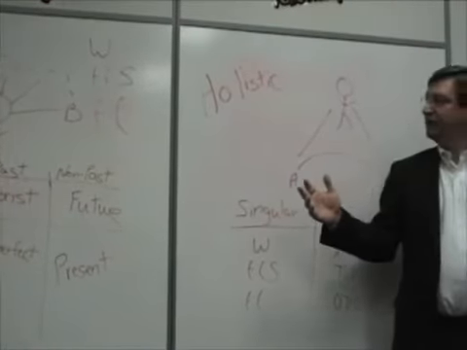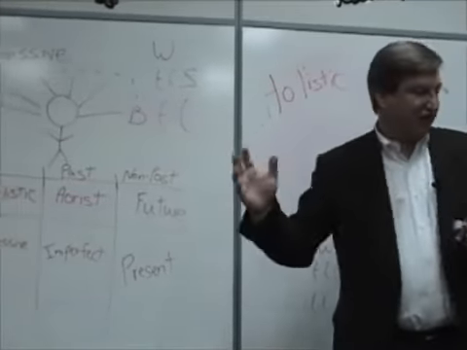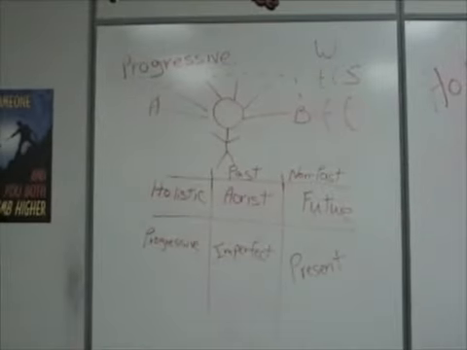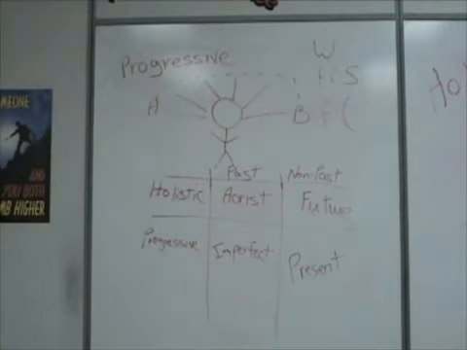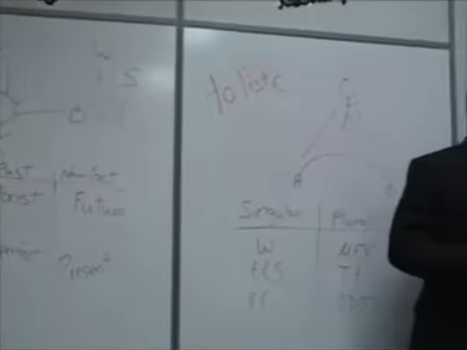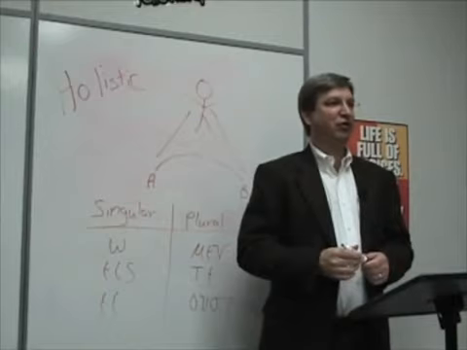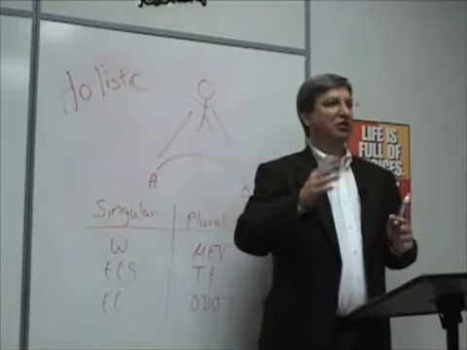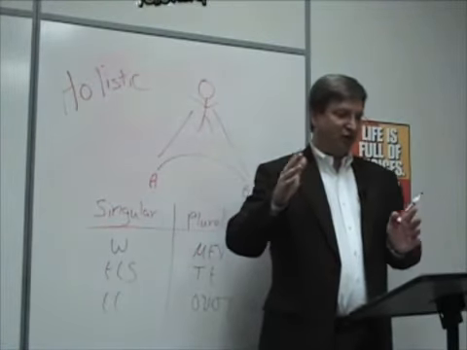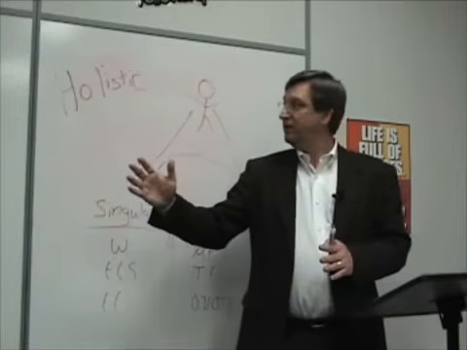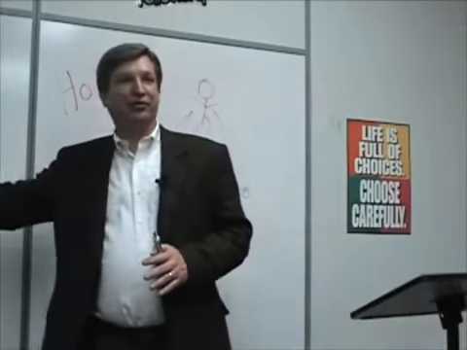By progressive, we mean they see something as it happens. It's like you said, I was going to the store and I was walking through the store. That's progressive.